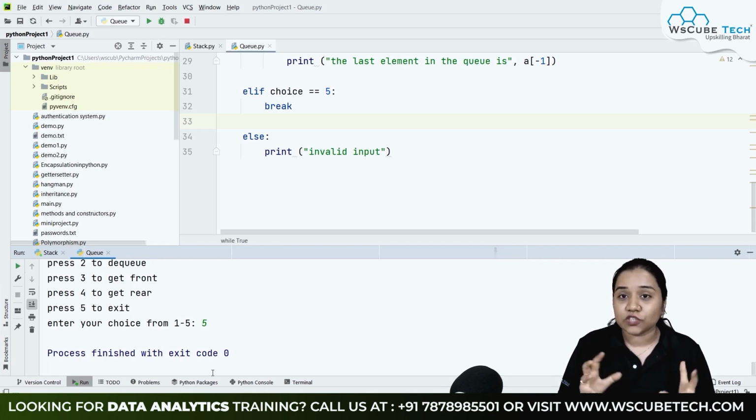So guys, this was our program for queue. I hope what is stack and what is queue, and what are the operations that can be performed with the help of stack and queue are clear to you, and you guys have no doubts and no questions.